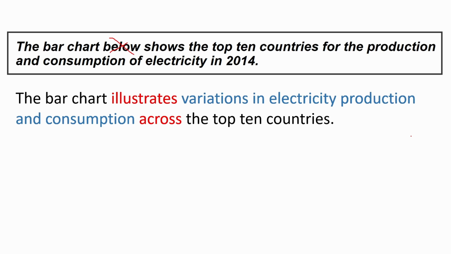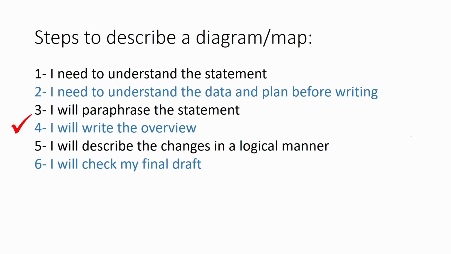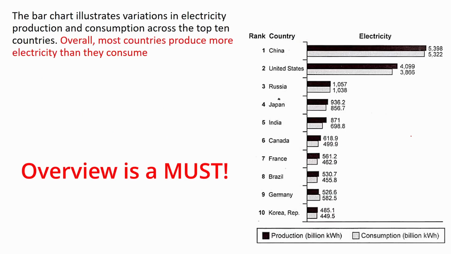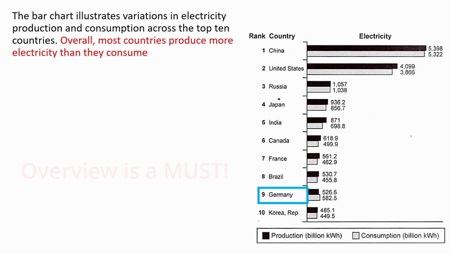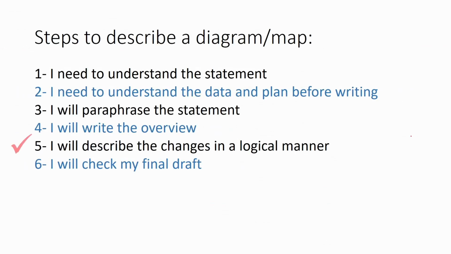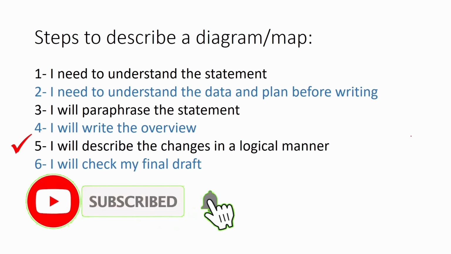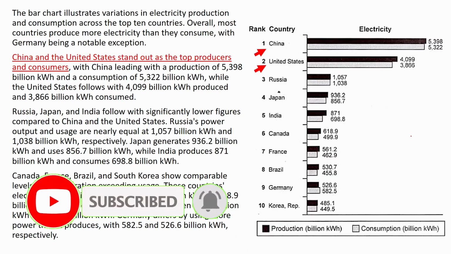All right, let's write the overview. So remember we said that for the overview, we can say most countries had more production than consumption, which is correct. And also to make it more specific, we can add Germany to the overview. So overall, most countries produce more electricity than they consume. Now I add Germany, with Germany being a notable exception. All right, let's get to the details. I'll start with China and the United States.